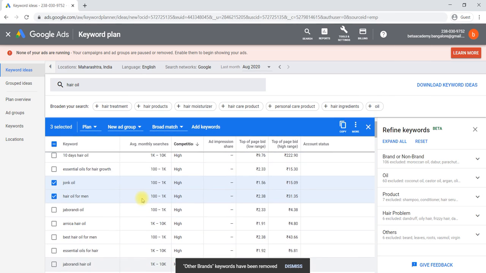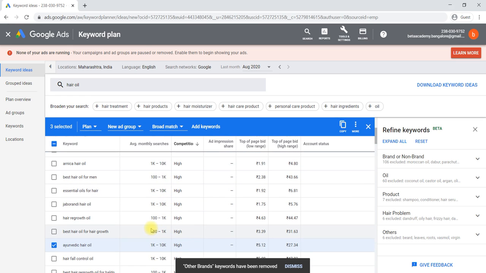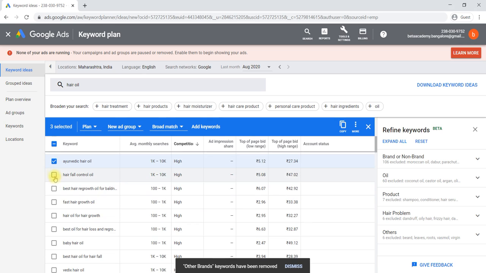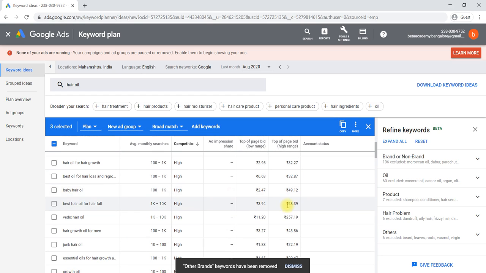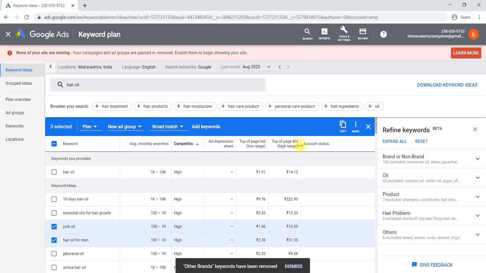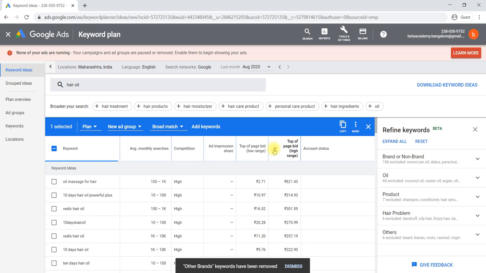These are the three keywords which have high search volume and lower CPC also. Then hair fall control you can select, or you can select some of them which have a lowest bid price, lower bid price.